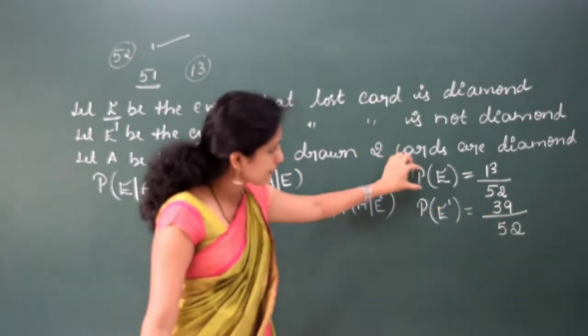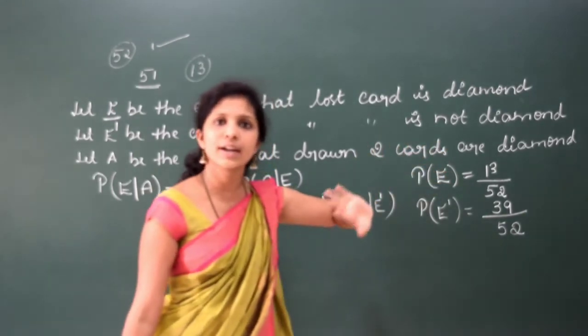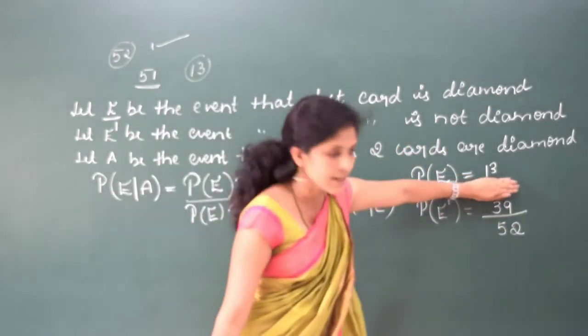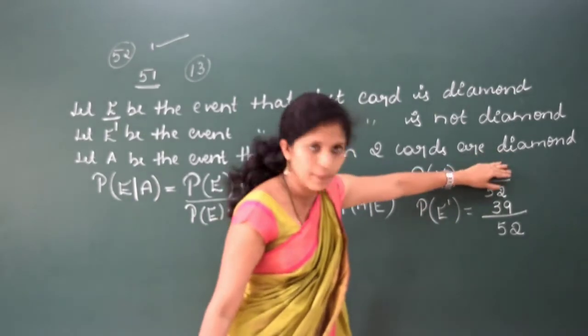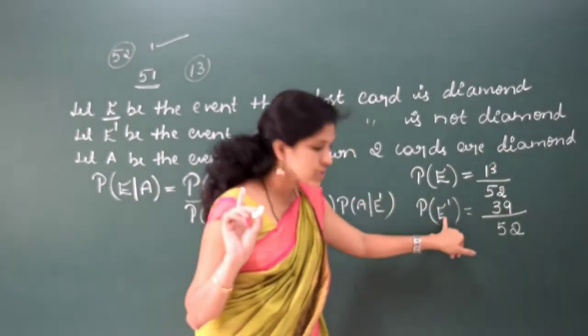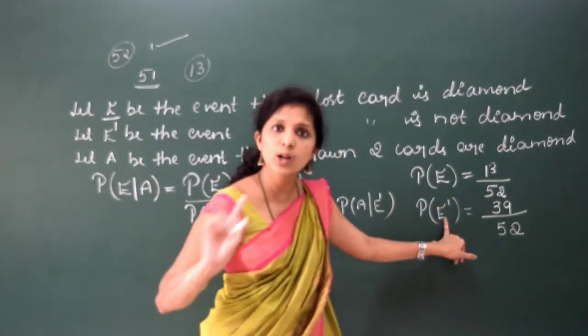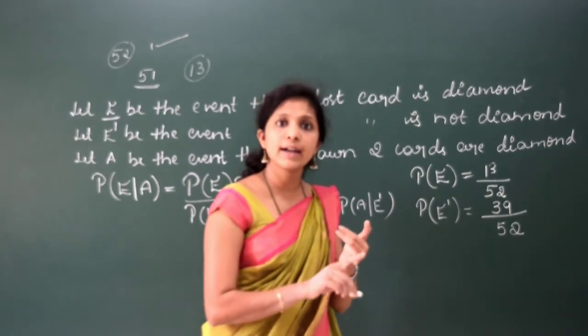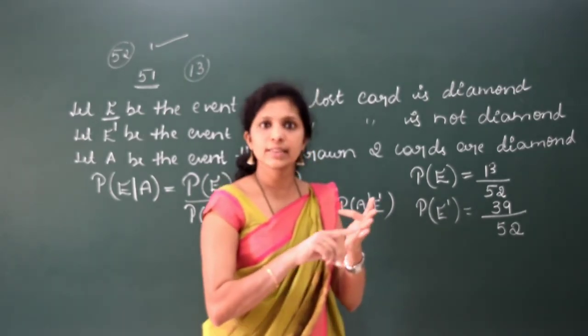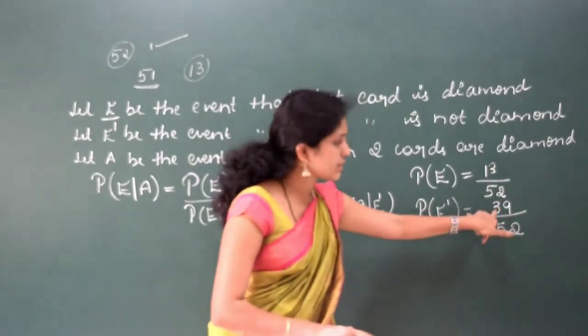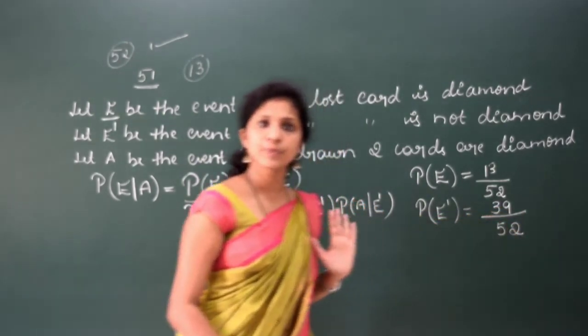Probability of E is nothing but the lost card is a diamond. Total number of cards is 52. In that, 13 diamonds are possible. E dash is nothing but the lost card is not a diamond. It may be club, heart or spade. So 13, 13, 13, right? So the total is 39. So 39 divided by 52.